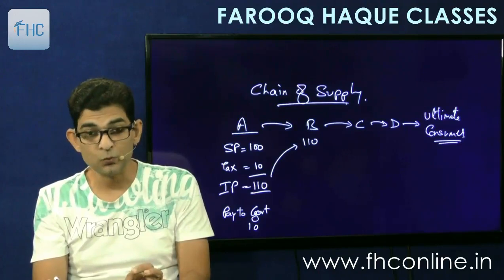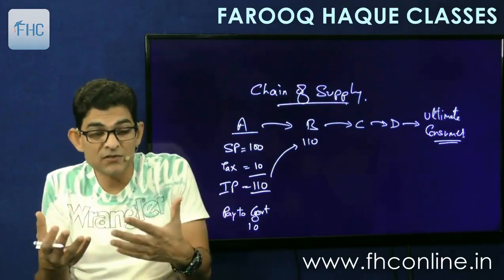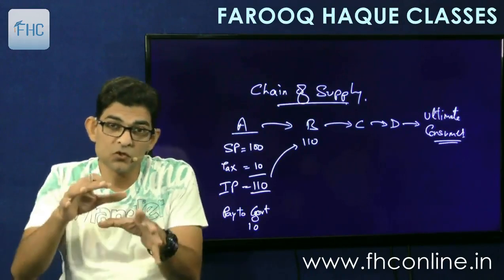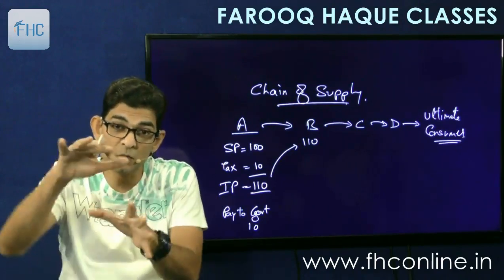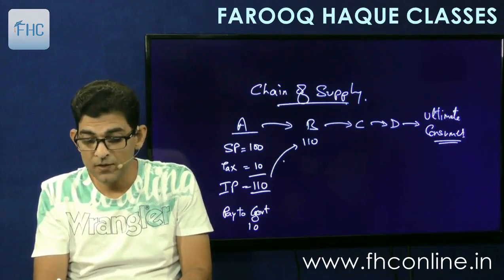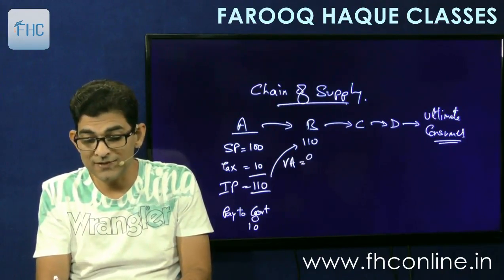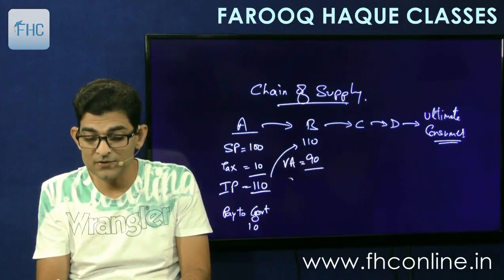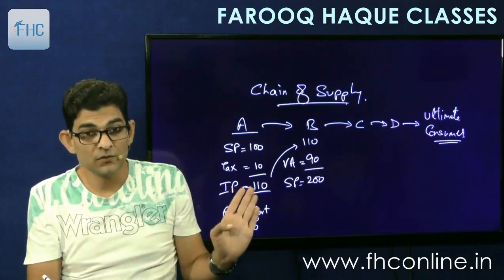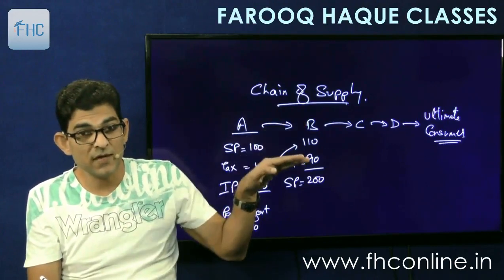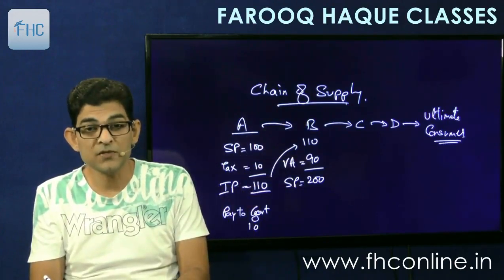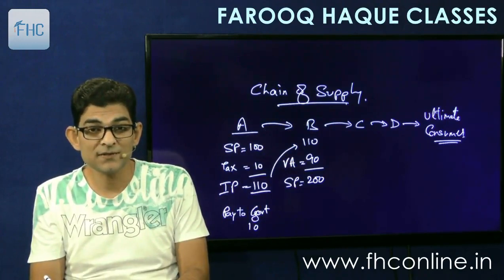He adds a value. Whatever processing he does, whether he's a manufacturer or a trader, he will add some profit and incur some cost. That cost and profit is called value addition. So he'll make a value addition of say 90, and his sale price becomes 200. So this becomes the purchase price, then he adds value and sells at 200. Now the government says that you pay 10% tax.